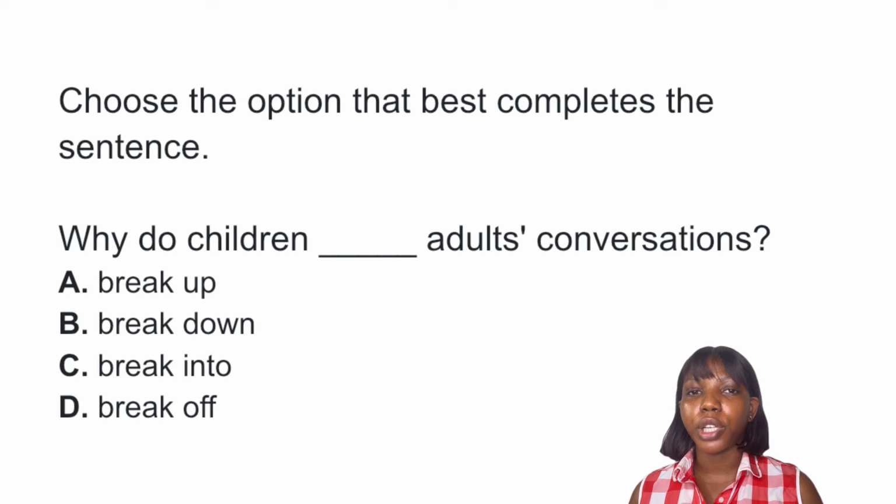So option B, breakdown. Breakdown can mean different things. It can mean to fall or collapse. It can also mean to lose control emotionally, where you start to cry. She broke down in tears, right?